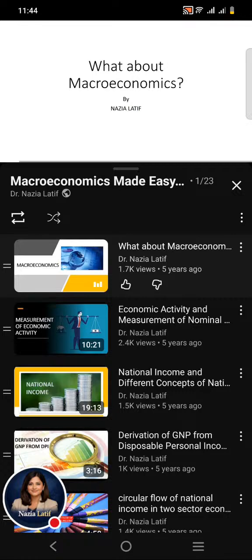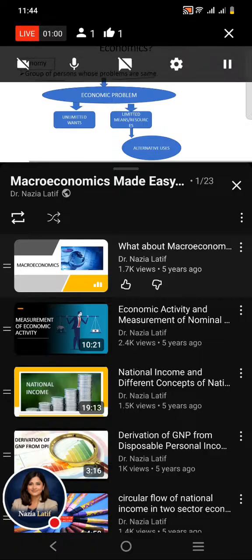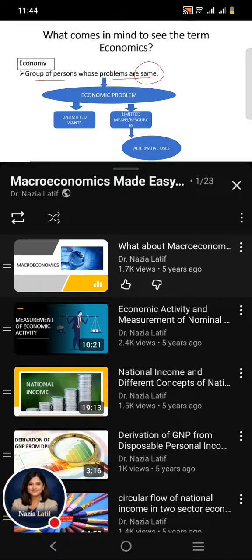macroeconomic theories. In order to define the term economics, first we see what comes to our mind when we see the word economics. The word economy comes to our mind. So what does the word economy mean? Economy means a group of persons whose problems are the same. How can we define this same problem? We can say that this same problem is accorded as economic problem.